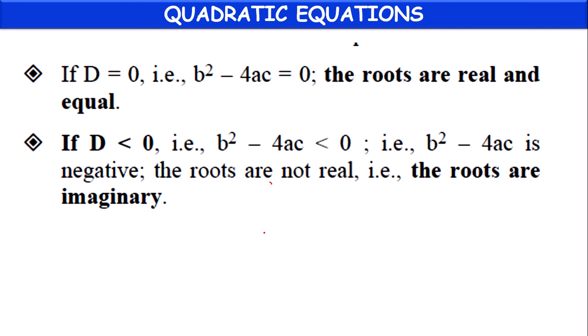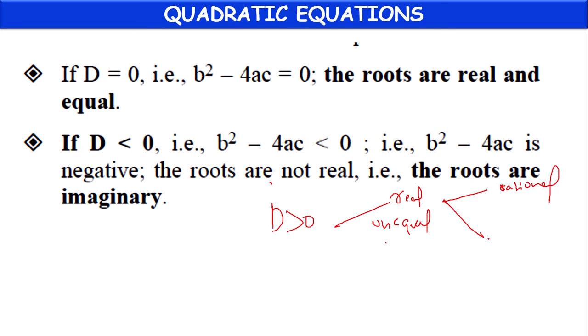If the discriminant is greater than 0, roots are real and unequal. If it is a perfect square, rational and unequal. If it is not a perfect square, irrational. If d equals 0, then they are real and equal.